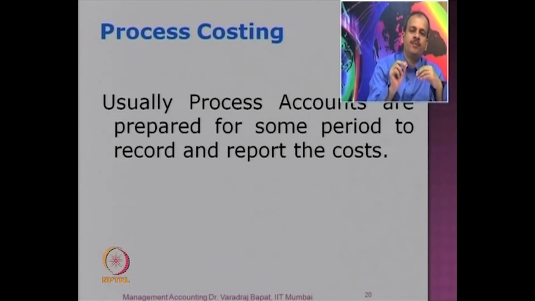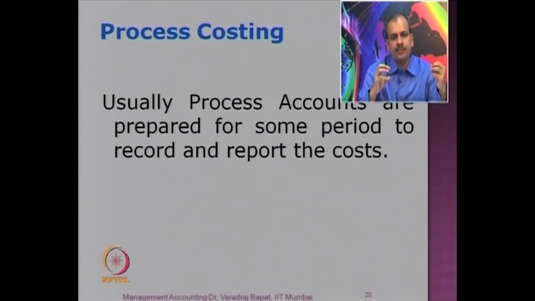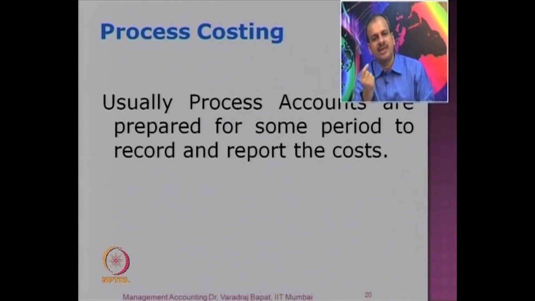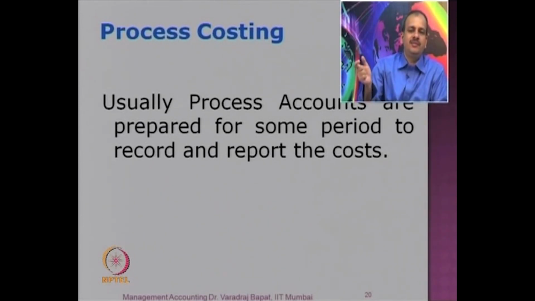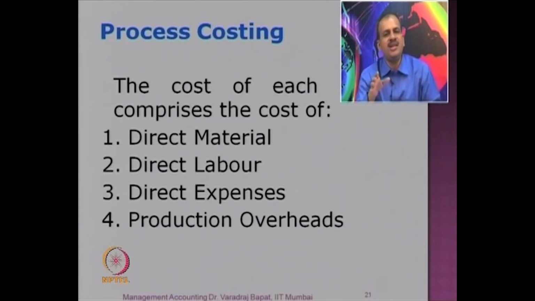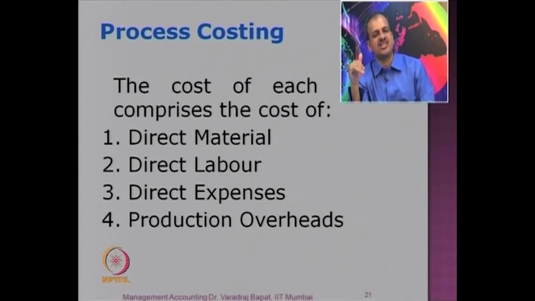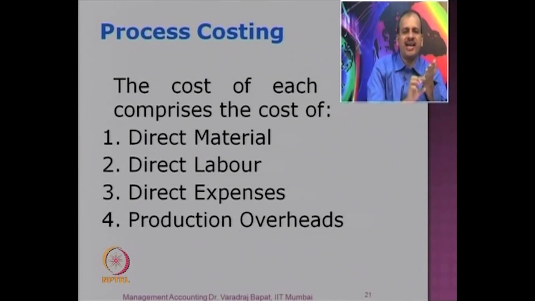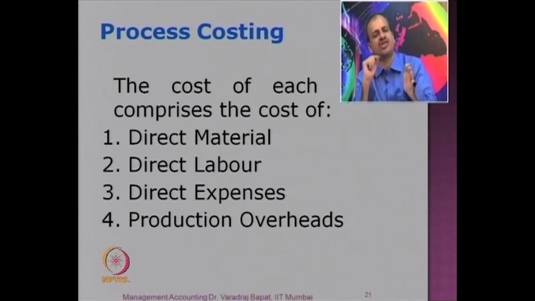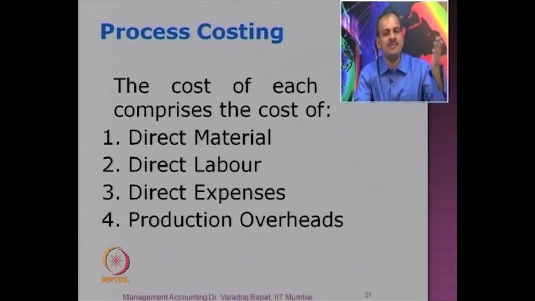I will give you one more example. In soap manufacturing, can you make one piece of soap, that is one small cake of soap? No. You will calculate the cost for the month and you will divide it by the number of soap cakes produced, so that you get the cost per cake. So reporting of cost happens through process accounts. In each process account, typically these costs are charged, same as in job costing. You have direct material, direct labor, direct expenses, some production overheads. The only difference is here it is period wise. In job costing, many times it is job wise.